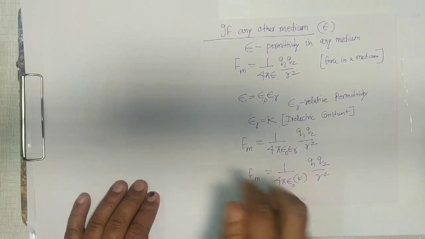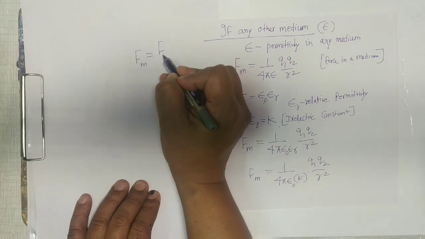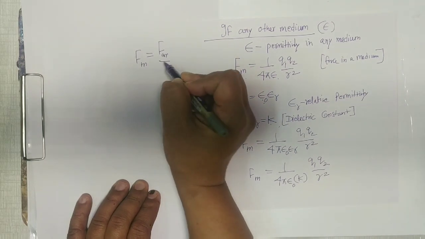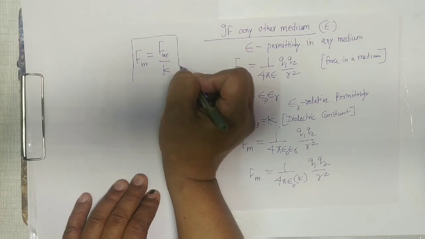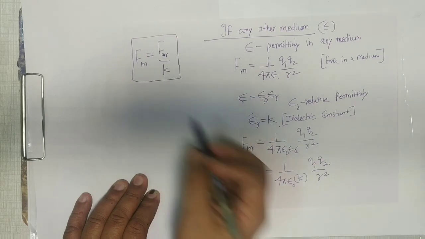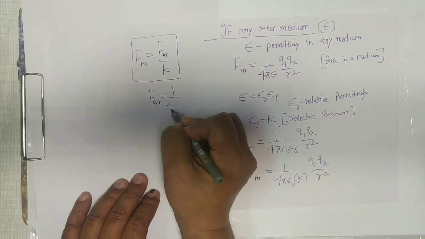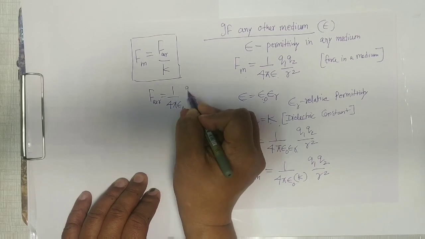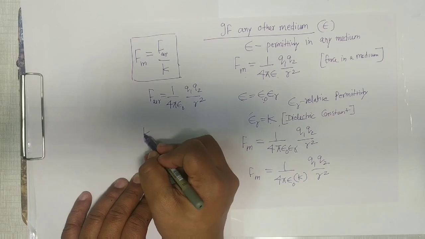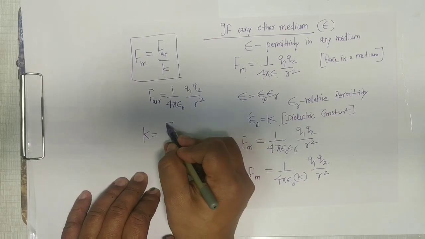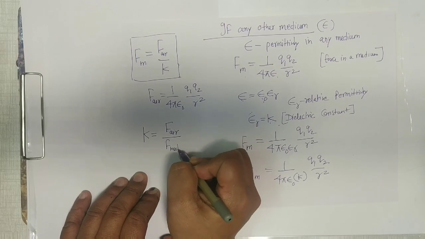And if you see this force, it can also be written as F air by K. I think you got it. How? Because F air is already 1 upon 4 pi epsilon naught Q1 Q2 by R square. In this way, you can define dielectric constant as F air by F medium.